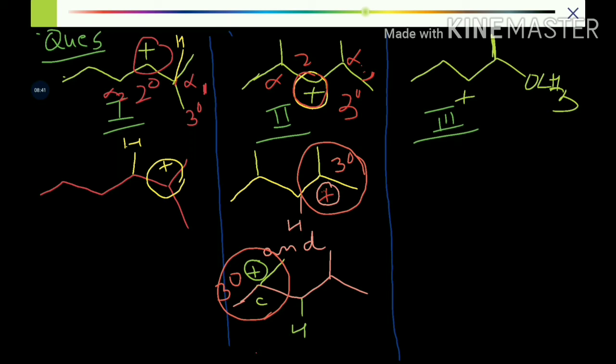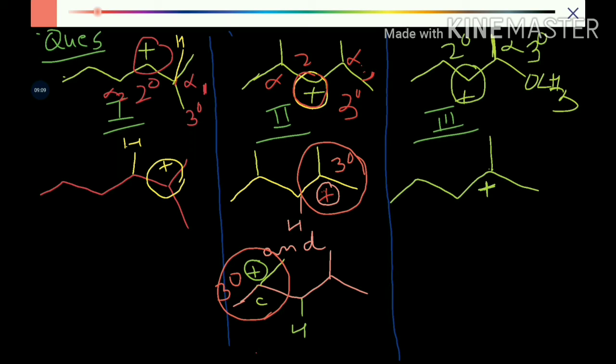Let's see case number 3. We have a carbocation which is again secondary in nature, and there are two alphas, the alpha on the right hand side and the alpha position on the left hand side. The alpha on the right hand side is tertiary, therefore being a more stable tertiary carbocation, the hydrogen will shift where there is the carbocation.